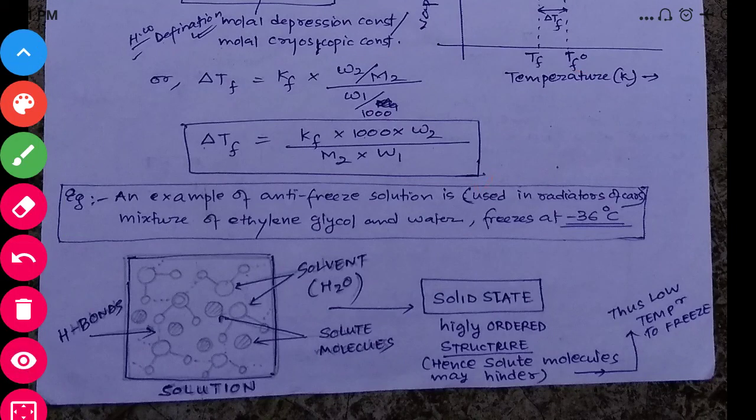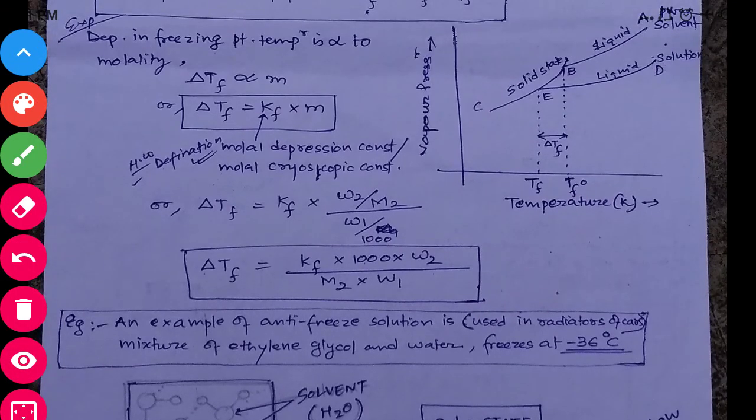So here you can see I have shown you an example. An antifreeze solution is used in radiators of cars. So what is that? Ethylene glycol and water, you can see. Normally in car radiators, if we take only water, in winters, in places where the temperature is very, very low, what will happen? Water will freeze. When it freezes, it will expand, and when it expands, it will explode. So that's why we do not use only water in those places.